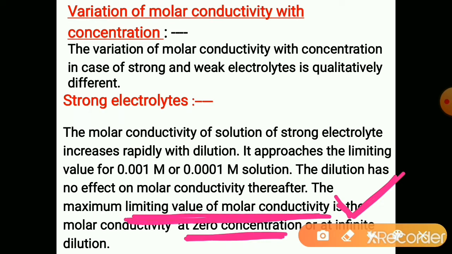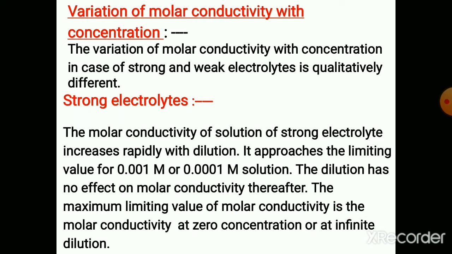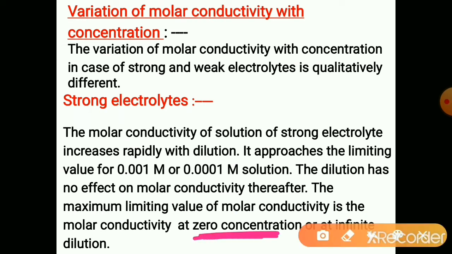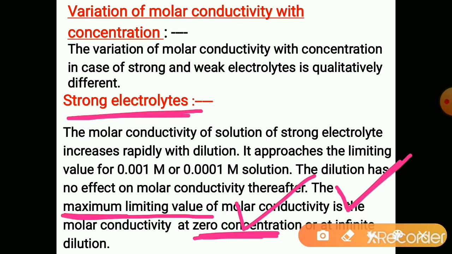After this there is no more increase in the molar conductivity observed. That is called the limiting value. It acquires the limiting value at zero concentration, meaning at infinite dilution. When it is diluted infinitely, the concentration becomes zero and the molar conductivity of a strong electrolyte acquires the maximum limiting value.